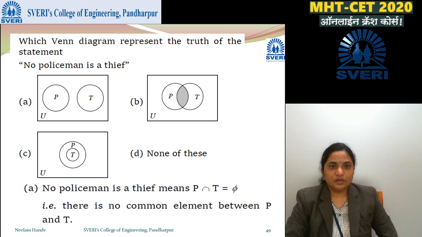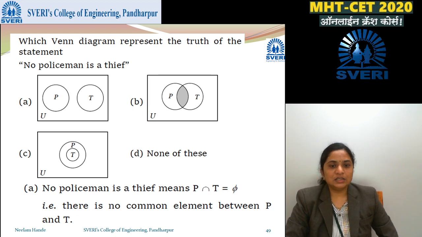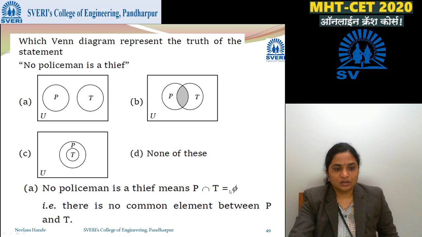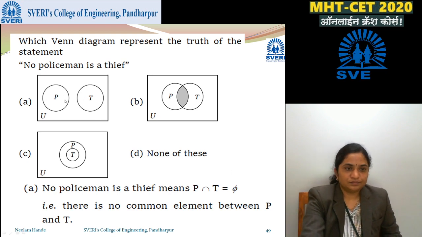Next question: which Venn diagram represents the truth of the statement? No policeman is a thief. Policeman is a set, thief is a set, and there is nothing in the combination. If we call P and T the two sets, policeman and thief, then P intersection T is empty. There is no common element between P and T. So if we see here, there is no common element, so this is the correct answer. Here something is common, but here is the correct one. So option A is correct.